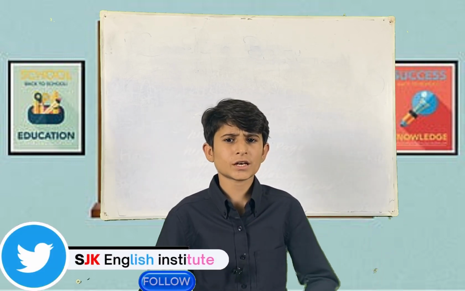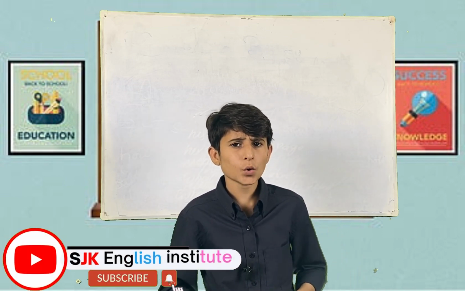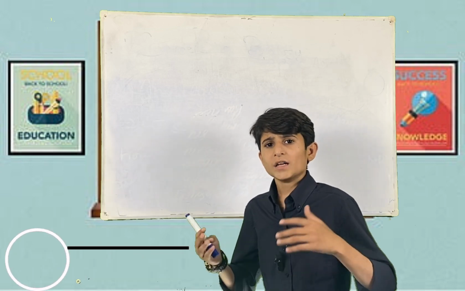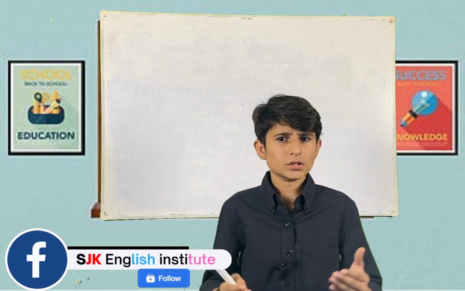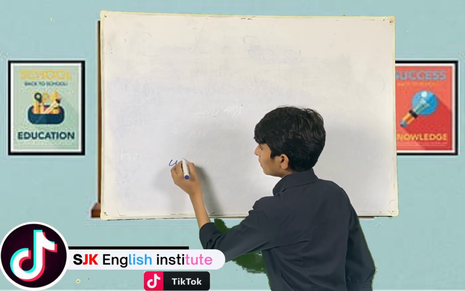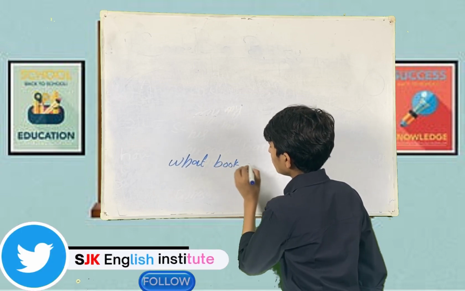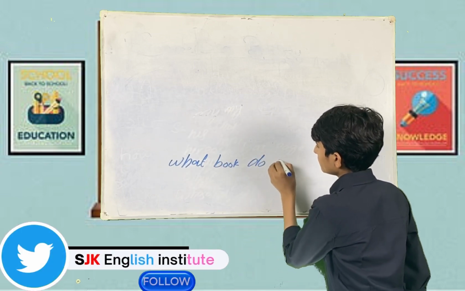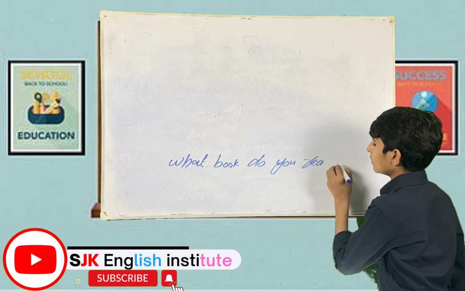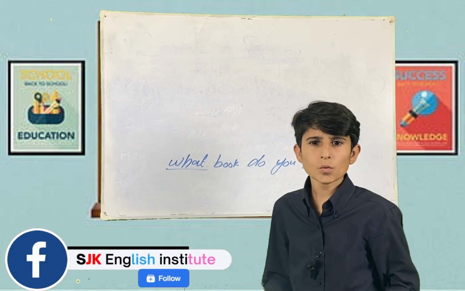The fourth type, interrogative adjective. Interrogative adjectives are those adjectives which are used to ask a question. They are which, what, whose. For example, what book do you read? In this sentence, what is an interrogative adjective.